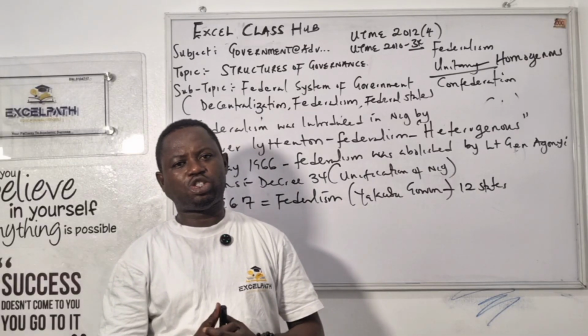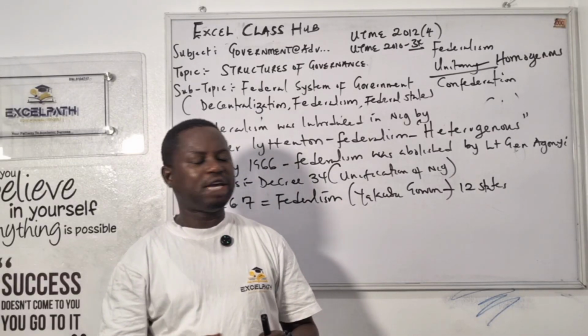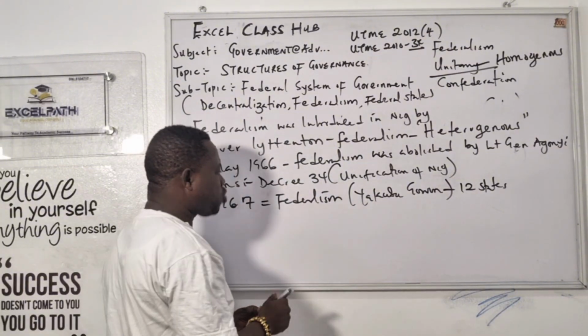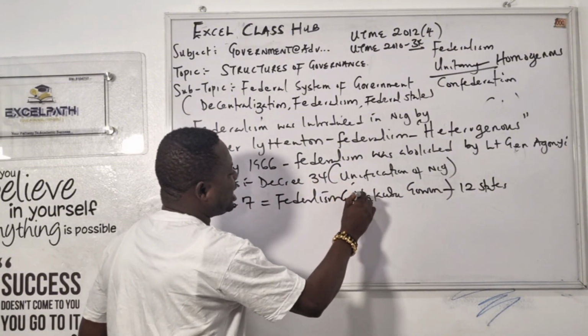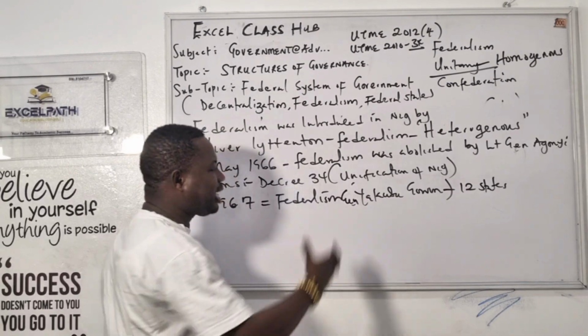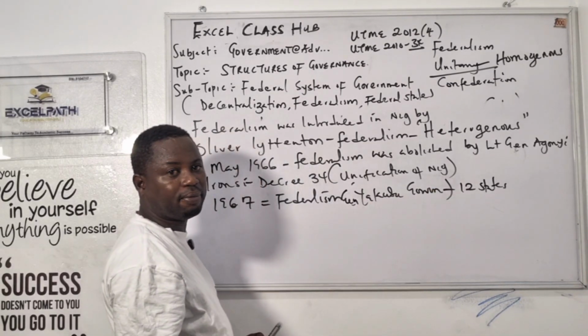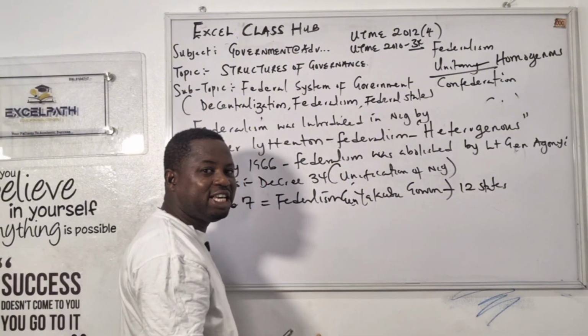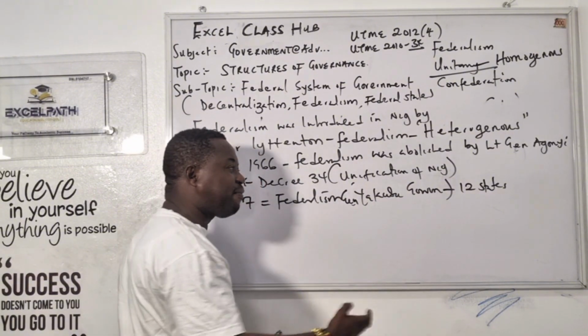Am I talking? Any question before I proceed? Please ask any question, you are free to ask now. I will answer you. So I hope you get this one now. Who is this man too? Sorry, I was supposed to give him his title. They are generals, they are military. General Yakubu Gowon. He's still alive, an old man, 90-something plus. And he ruled Nigeria for how many years? He ruled Nigeria for 9 years.